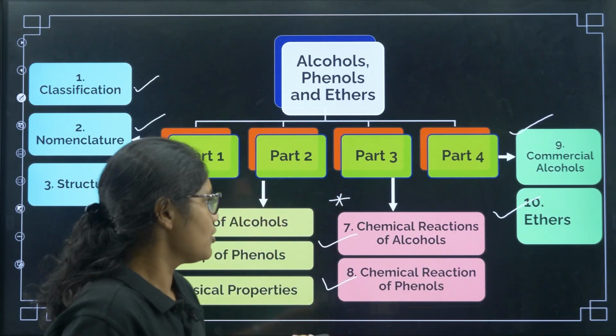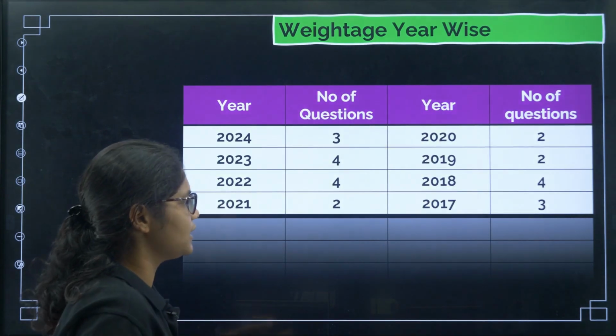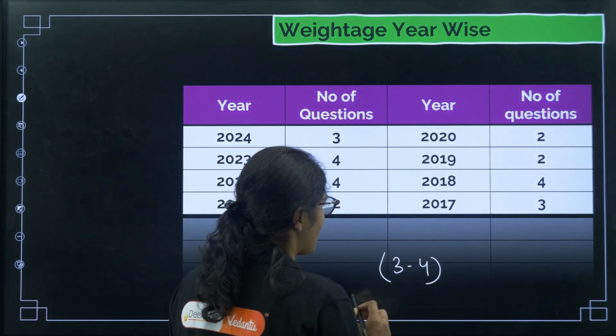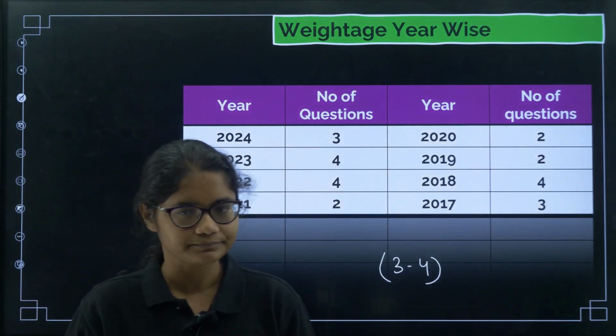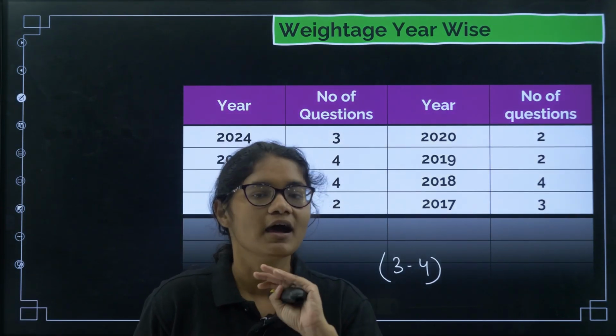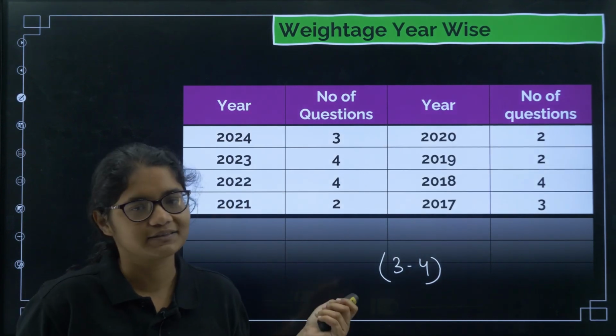Now coming to the year wise weightage. Every year you can expect 3 to 4 questions. So definitely a very high weightage chapter, I can say. From organic chemistry, alcohols and aldehydes, both chapters are high weightage chapters. So yes, a must do topic.